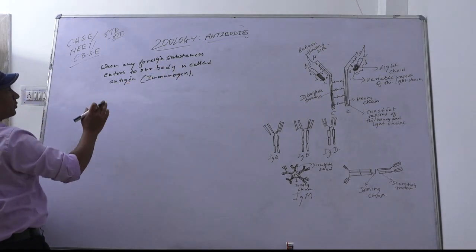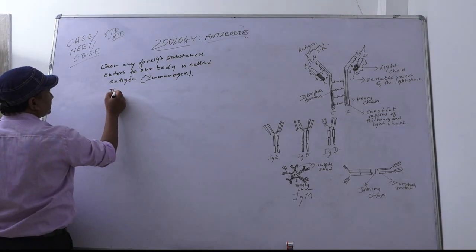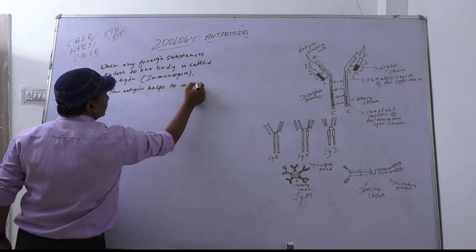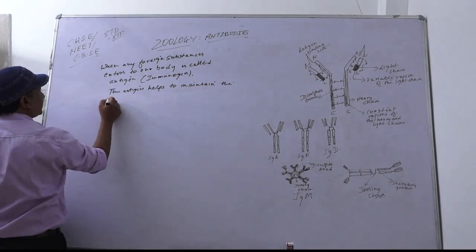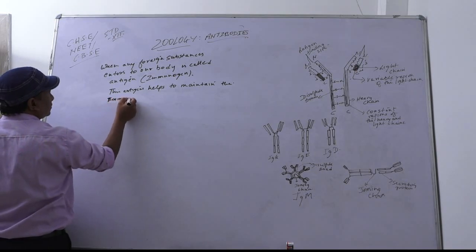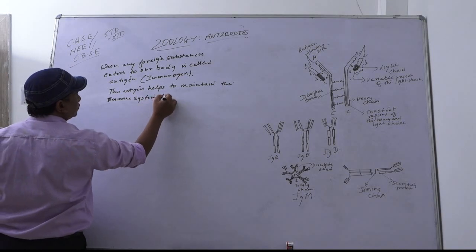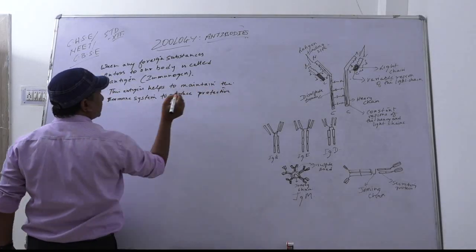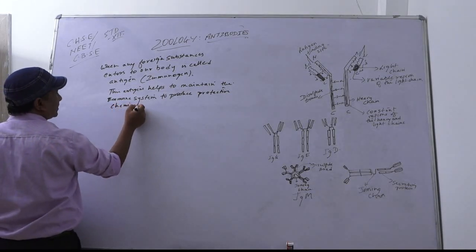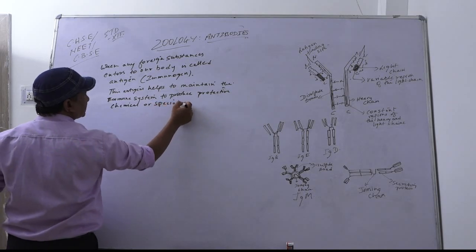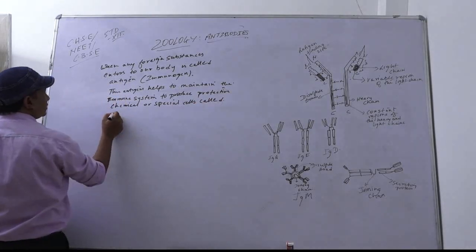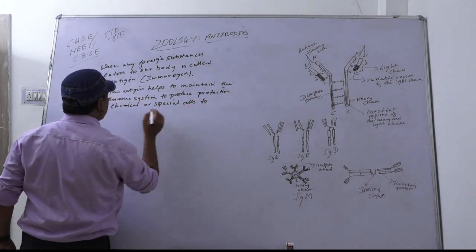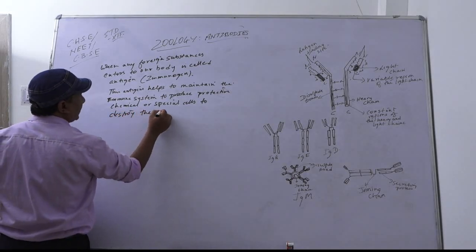When any foreign substance enters our body, it is called an antigen, and these antigens help to maintain the immune system to produce protective chemicals or special cells called antibodies, special cells to destroy the antigens.